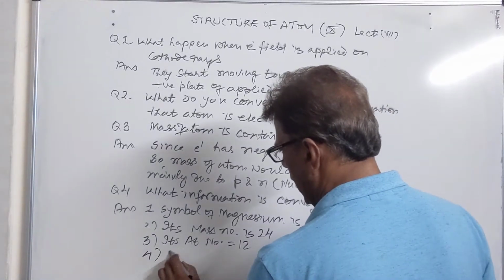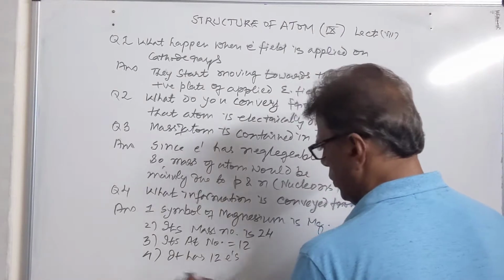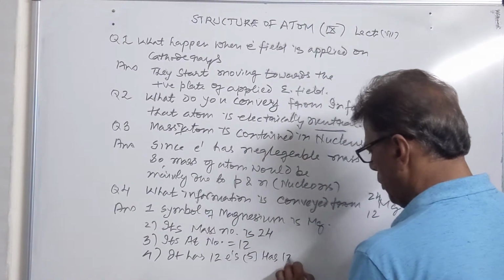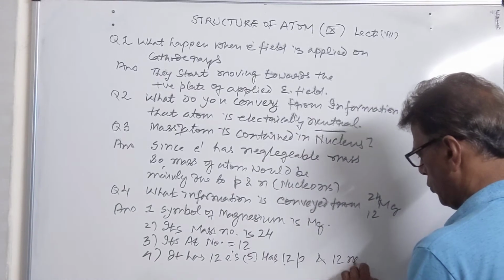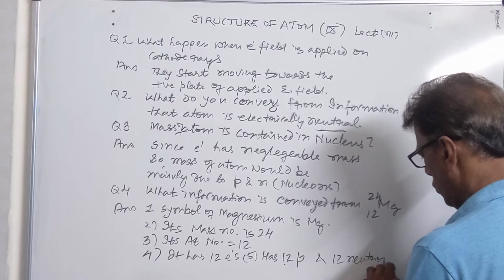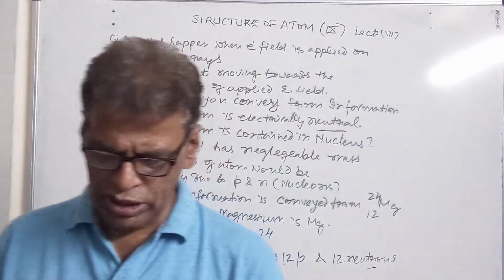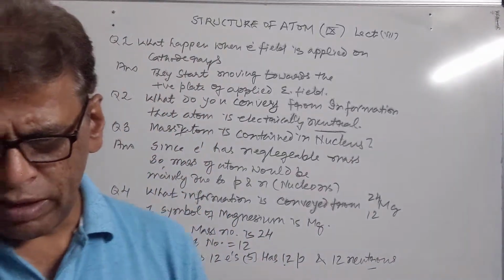Fourth, it has 12 electrons. It has 12 protons and 12 neutrons. So these are the informations conveyed by the symbol Mg 12 24.